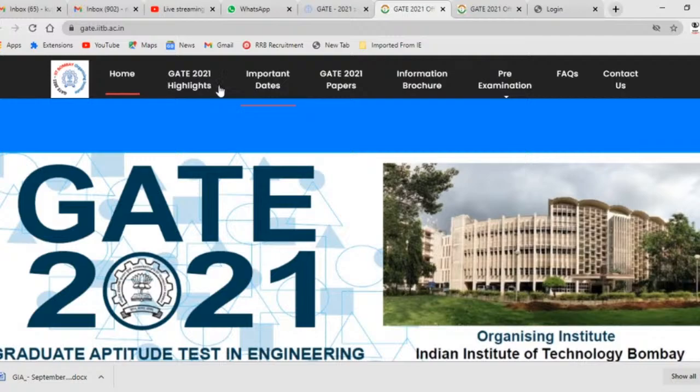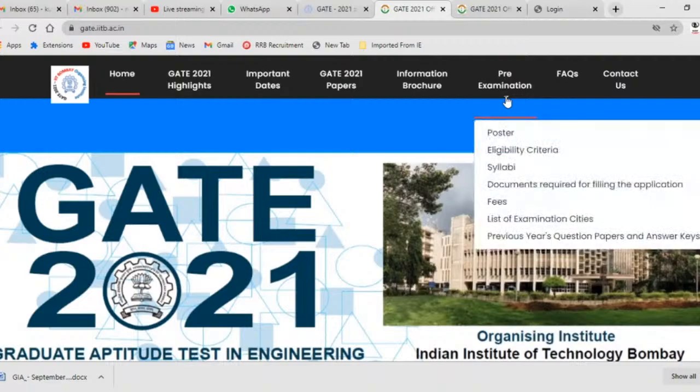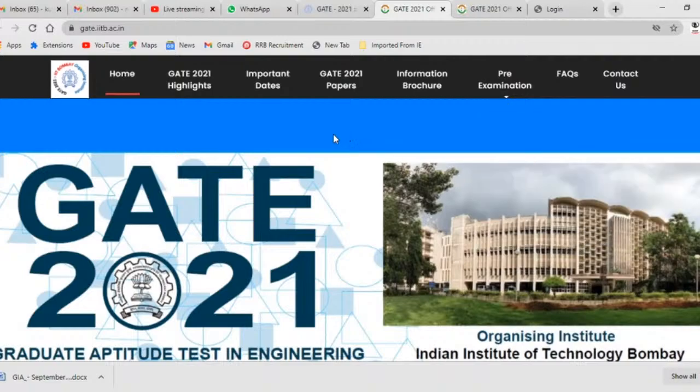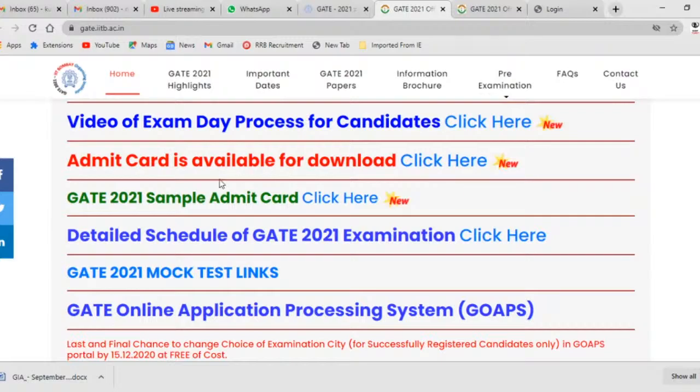So here I am on the GATE 2021 official website of IIT Bombay. This year IIT Bombay is conducting it. What I'm going to talk about is the pre-examination, what you have to see. There are a few things, like the admit card is available for download, so you can download it from this link.